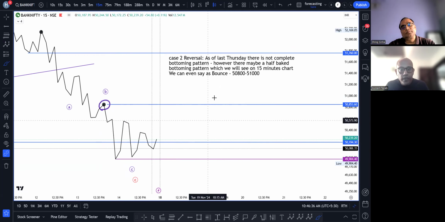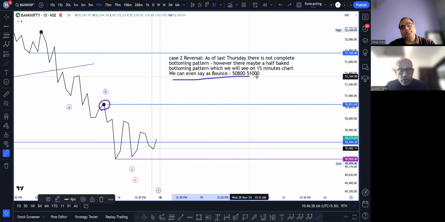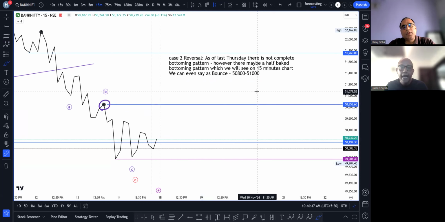अगर वैसा कुछ मिलता है ना सर, तो we may see a bounce. आई मीन आई यूज द वर्ड रिवर्सल, बट यू जस्ट कंसिडर इट एज अ बाउंस. 50,800 टू 51,000 हमें ऐसा कोई बाउंस मिल सकता है. At that level we would want to see the wave structure and the price action to decide if it's going to do anything further.